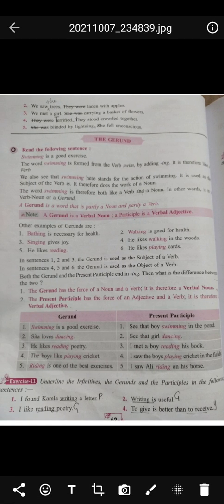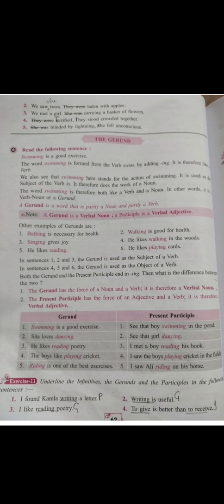Then comes the gerund. Now, see here what is in gerund. Like the example given, swimming is a good exercise. Swimming is formed from the verb swim, and we add ing, therefore it is like a verb. But when we see swimming, it performs the action of swimming. So it is used as the subject of the verb. Therefore, it does the work of a noun also.